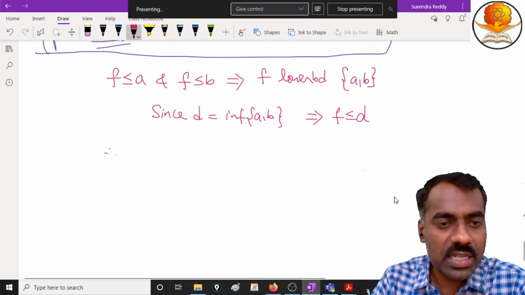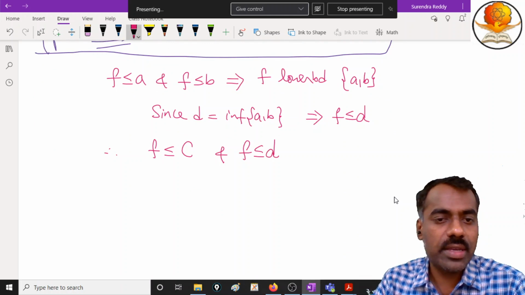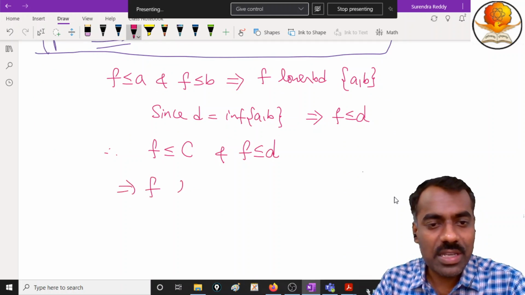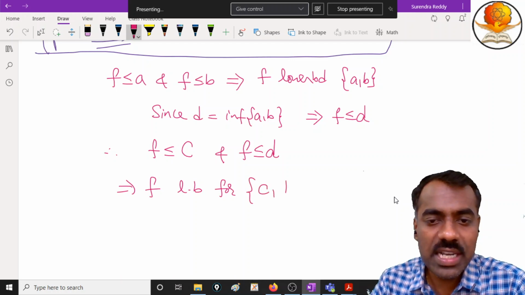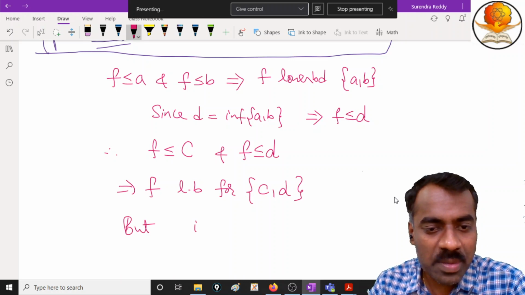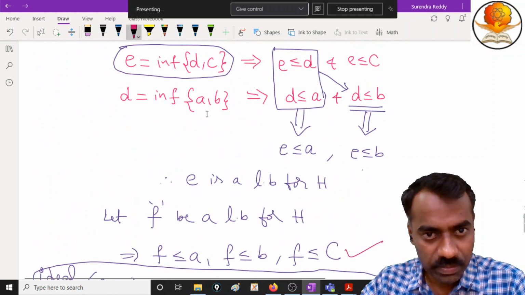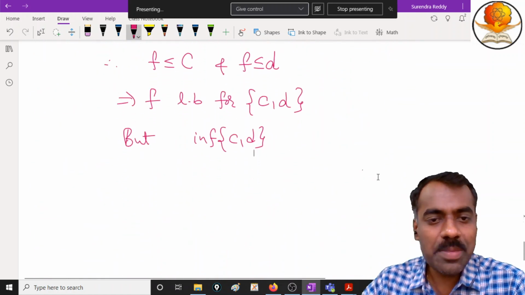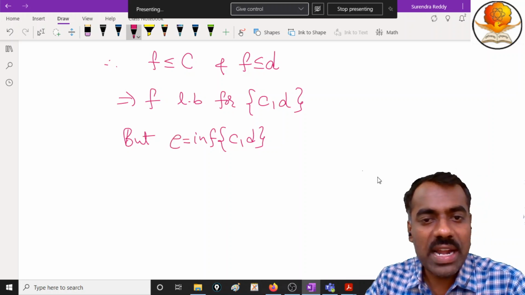So just now we have proved F is less than or equal to C and F is also less than or equal to D. This implies F is a lower bound for the set C comma D. But what is the infimum of C comma D? This is nothing but our E. E is our infimum, that means it is the greatest lower bound, and F is a lower bound.